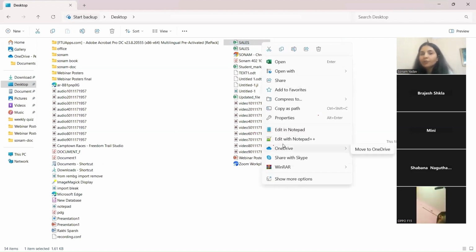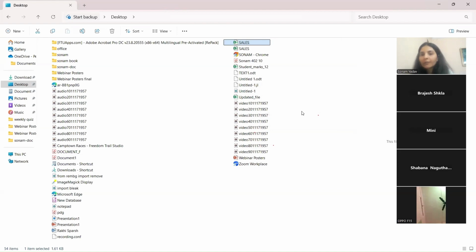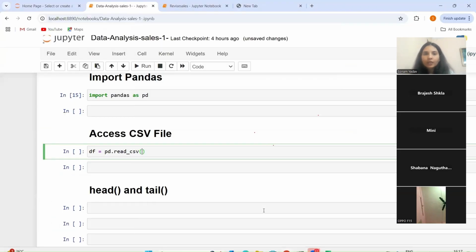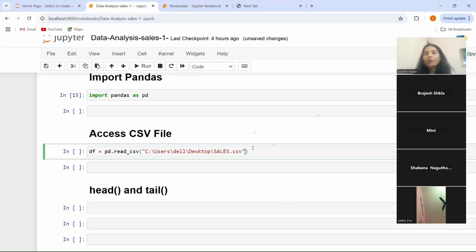So what you have to do, you have to right click and here there is one option that is copy as path. तो हमें क्या करना है, हमें यहाँ से path को copy करना है and what we have to do, I am going to paste over here. So this is the path of my CSV file. जो आपकी CSV फाइल है जो आपके सिस्टम में आपके कंप्यूटर में स्टोर है, what you have to do, you have to take the path from there and you have to give the path over here.